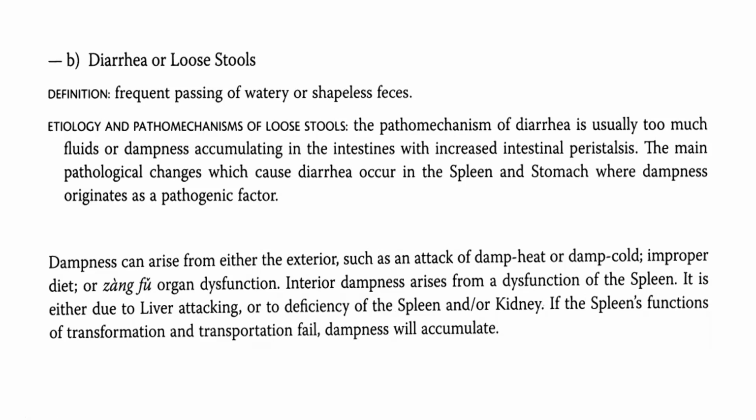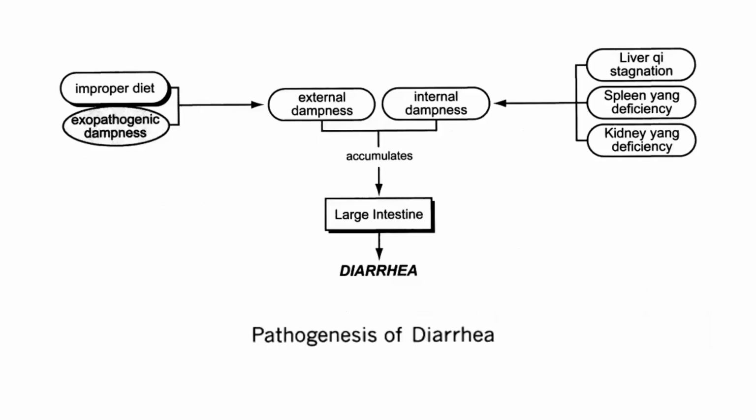Dampness can arise from either the exterior, such as an attack of damp heat or damp cold, improper diet, or some organ dysfunction. Interior dampness arises from a dysfunction of the spleen. It is either due to liver attacking or to deficiency of the spleen and or kidney. If the spleen's functions of transportation fail, dampness will accumulate. So we have here the pathogenesis of diarrhea.